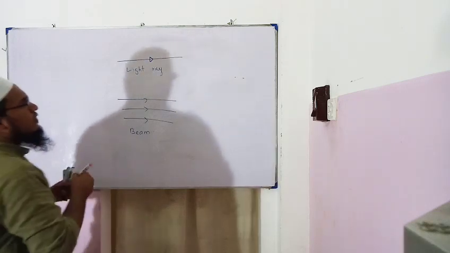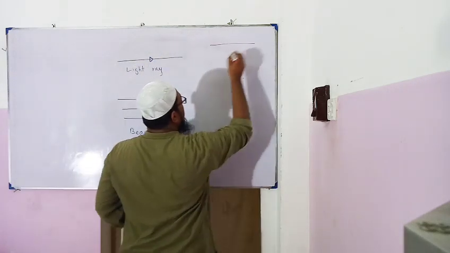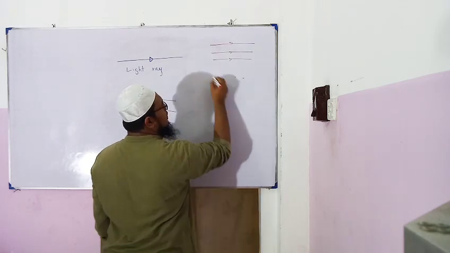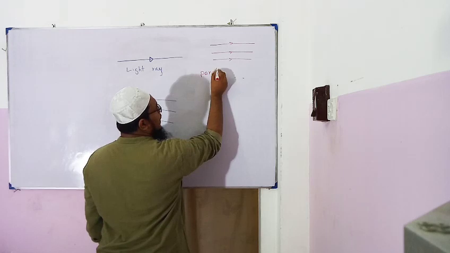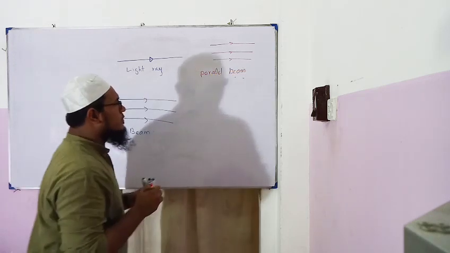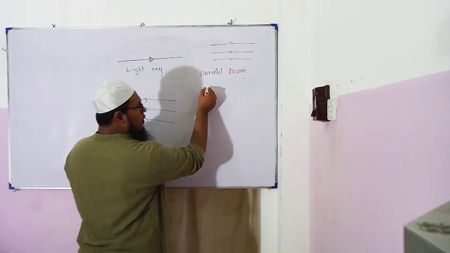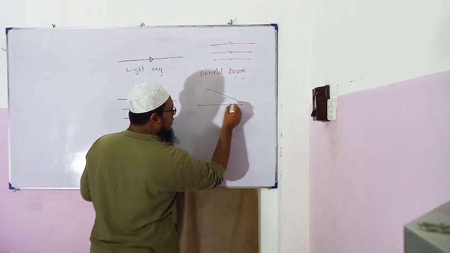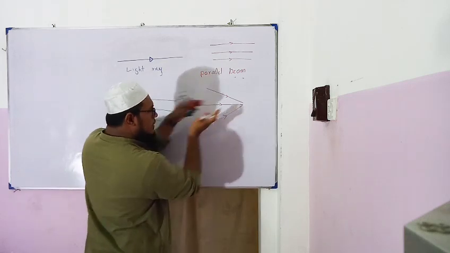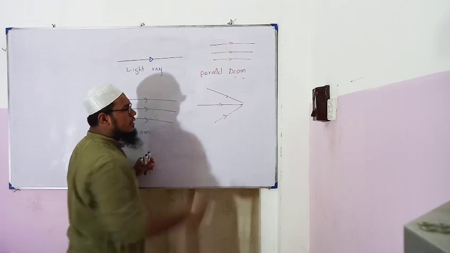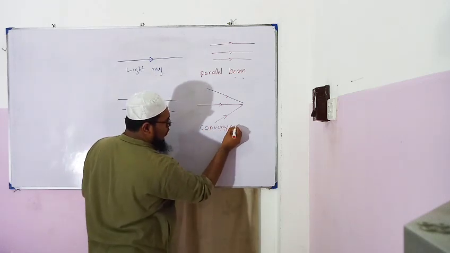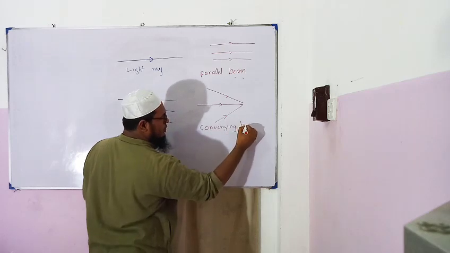When considering a beam of light, if all the lines are parallel, it is called a parallel beam of light. If all the light rays go towards one point, converging towards this single point, then it is called a converging or convergent beam.